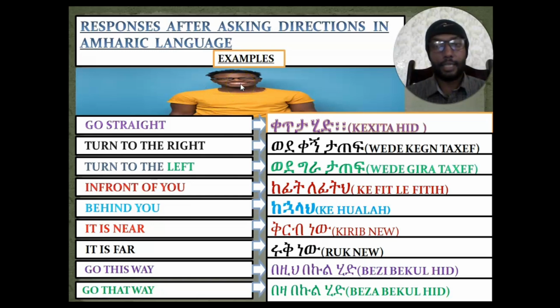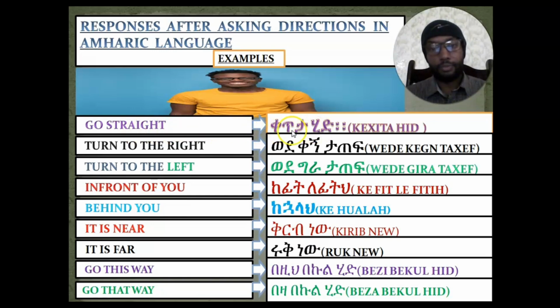Let us say he asked us for direction, and we know the direction, so we tell him. If the direction is straight, we'll say to him, go straight.